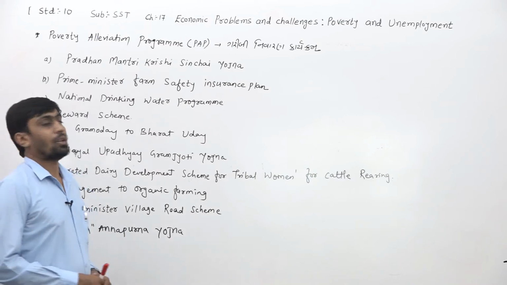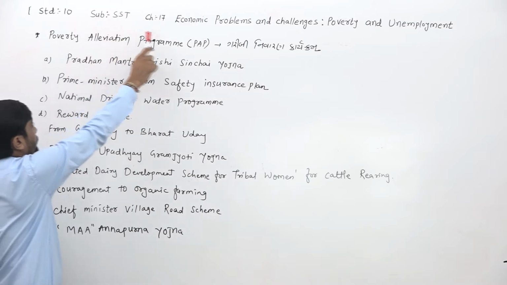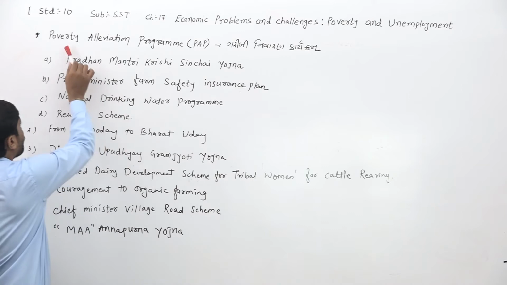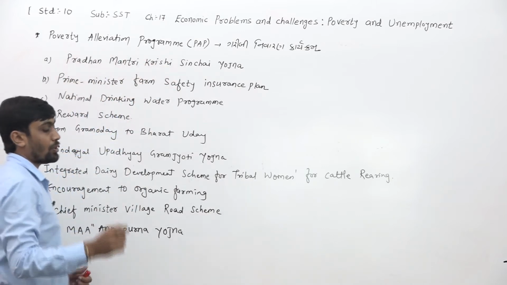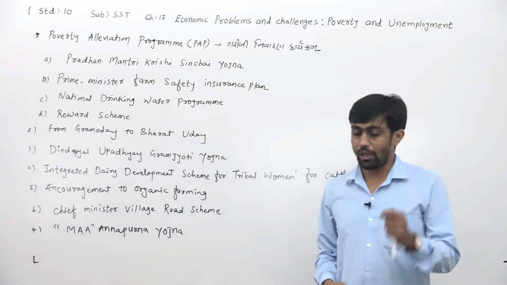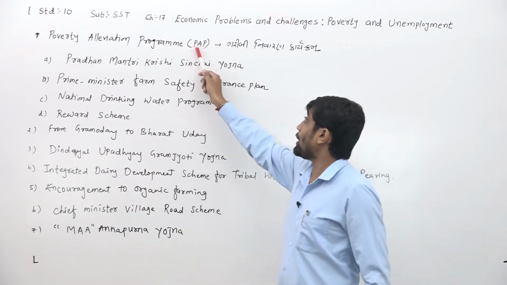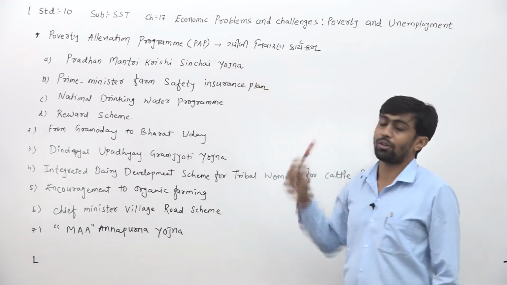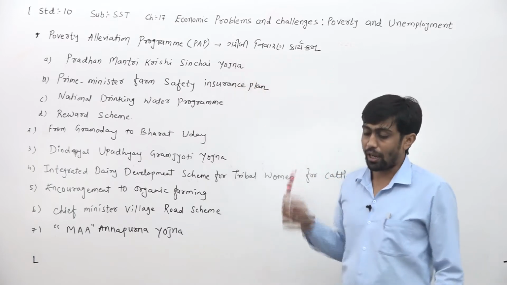Now dear children, today we have to learn in standard 10 subject social science chapter number 17. Our today's topic is poverty alleviation program. What was the name of the topic, dear children? Poverty alleviation program. What is the meaning of poverty alleviation program? In short, you have to say also called PAP. In Gujarati you also call it the Garibi Nivaran Karyakram. What do you have to say in Gujarati? You have to say Garibi Nivaran Karyakram.